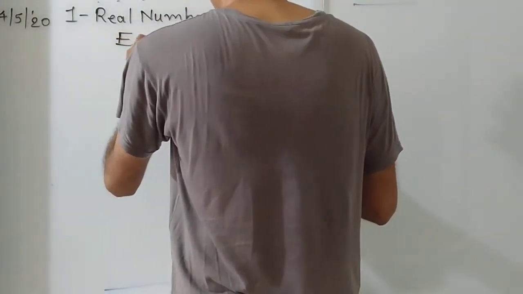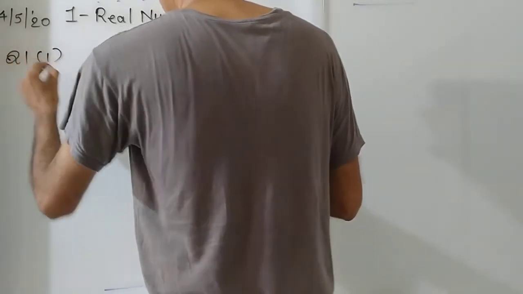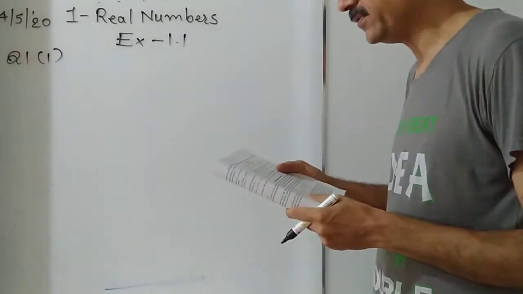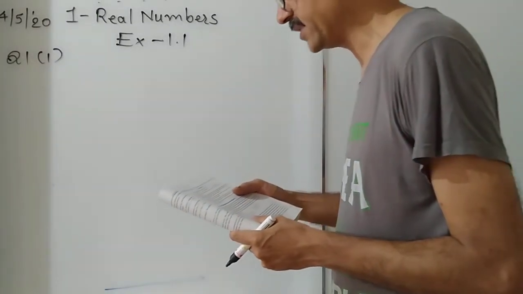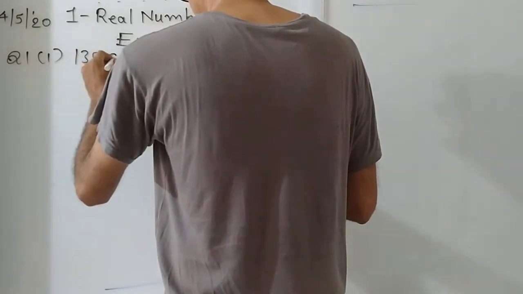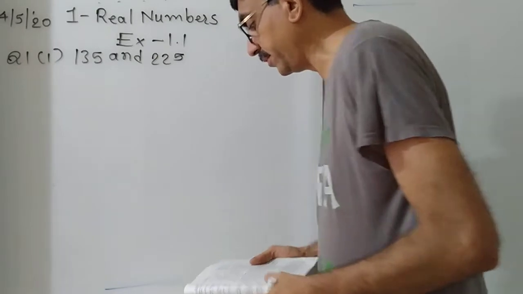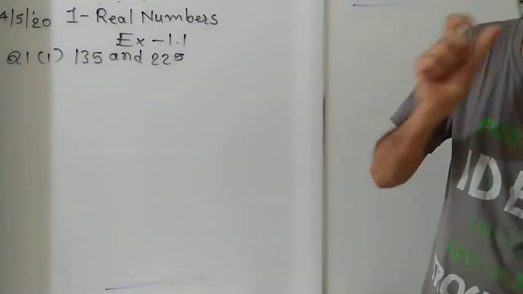Exercise 1.1, Question 1. First one. Use Euclid's division algorithm to find the HCF of 135 and 225.